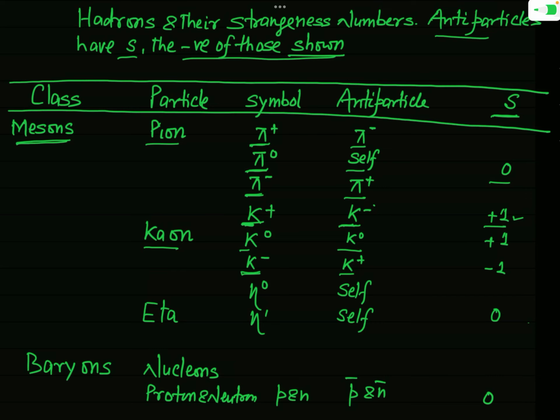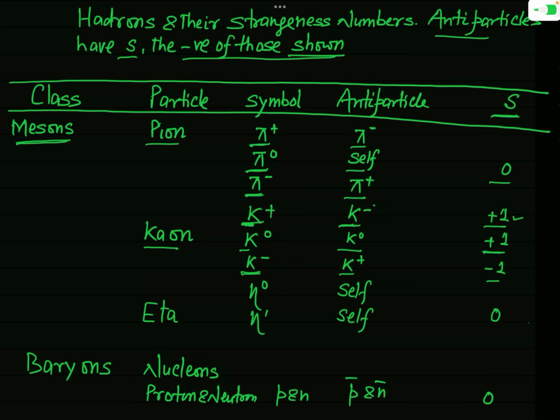And K0 also has strangeness number plus 1, so its antiparticle K0 bar will have strangeness number minus 1. And K minus has strangeness number minus 1, so K plus will have strangeness number plus 1.